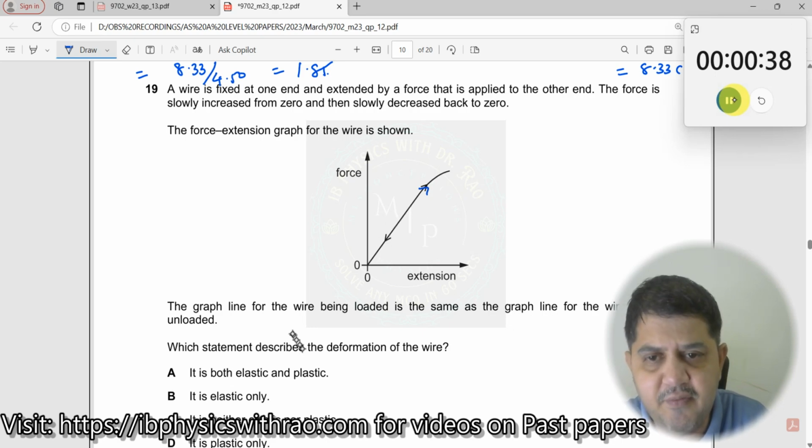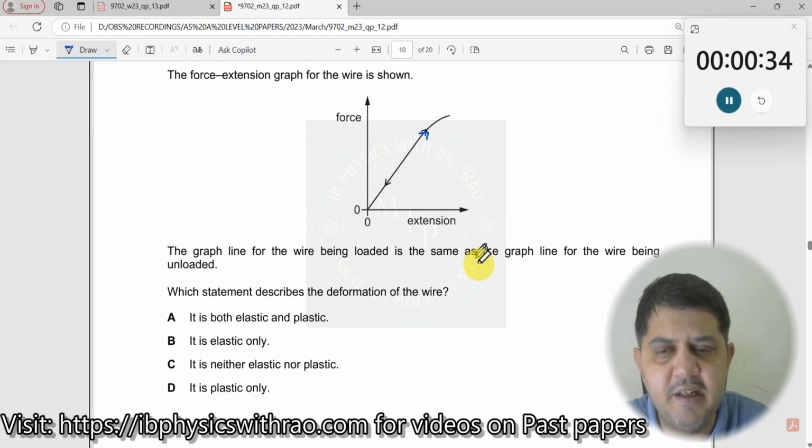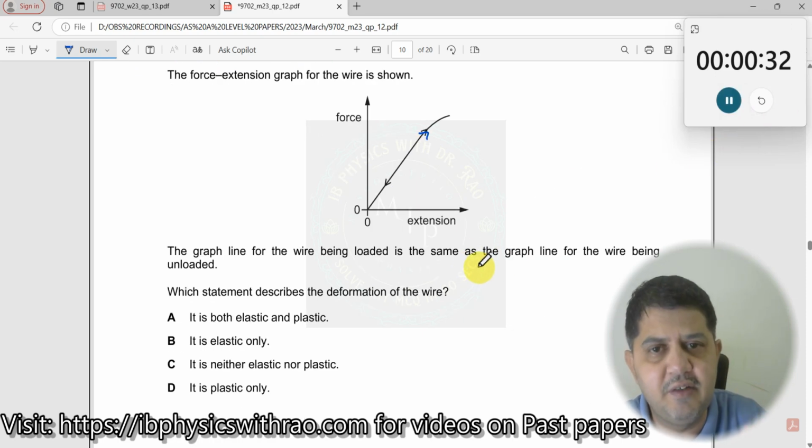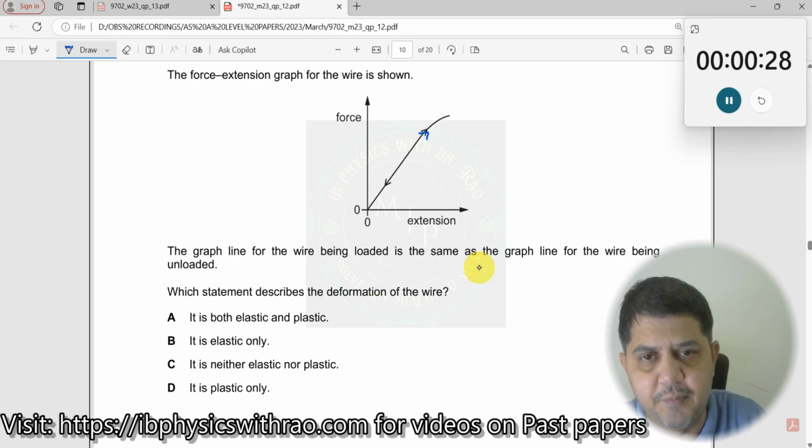The graph line for the wire being loaded is the same as the graph line for the wire being unloaded. It means when you added the weight, what was the extension you observed? When you remove the weight, what was the extension you observed? Both of them were overlapping with each other. Same extension, same contraction was observed when you apply the force and when you remove the force.